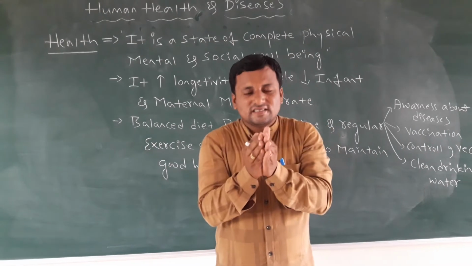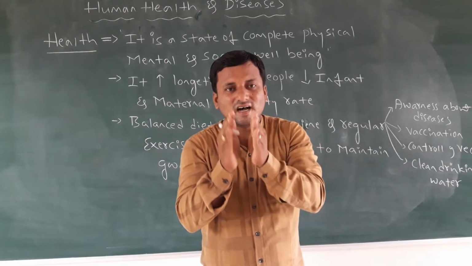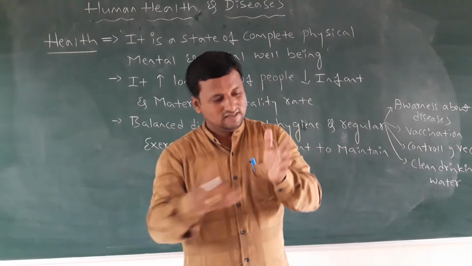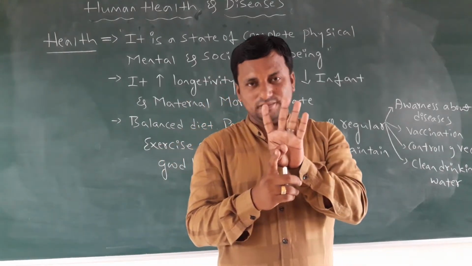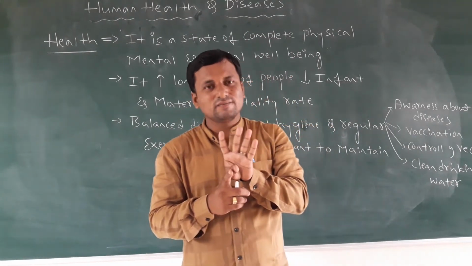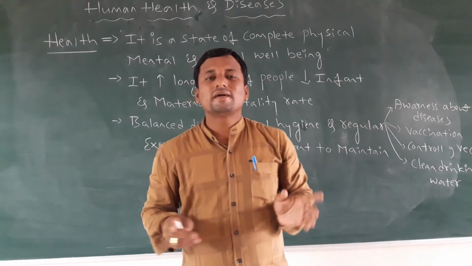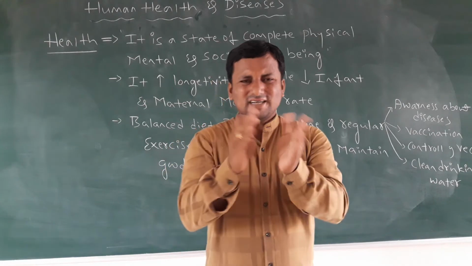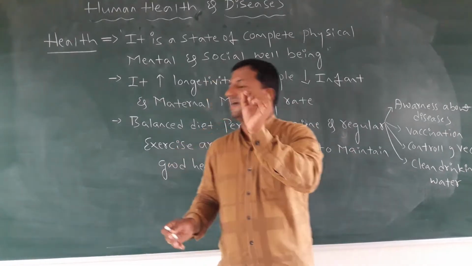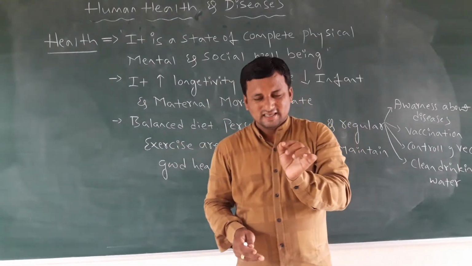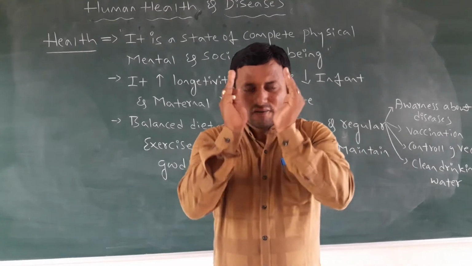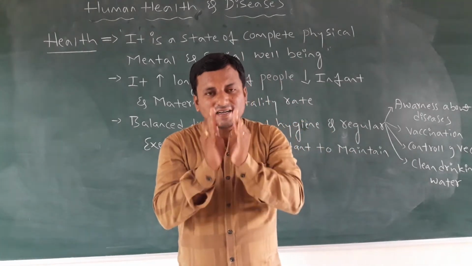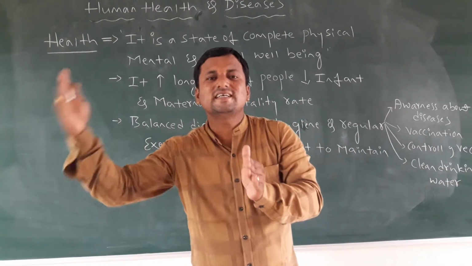In infectious diseases, the diseases are spread through bacteria. Bacteria are also vectors, and these are commonly called pathogens. What are pathogens? Pathogens are the type of vectors which cause diseases.